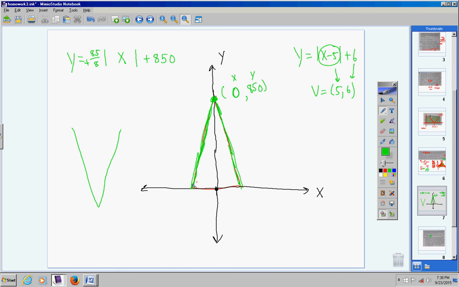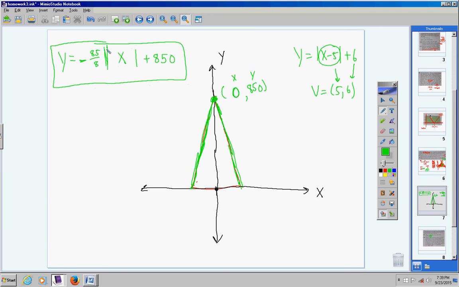If your V is opening downward like this one is, then this will be a negative number. So we know this has to be a negative number right here. So I'm going to slide this over and get a little room and put a negative sign right here. And there we go. Now some of that was new, but that's okay. Guys, we're learning as we do word problems. It's great, okay?